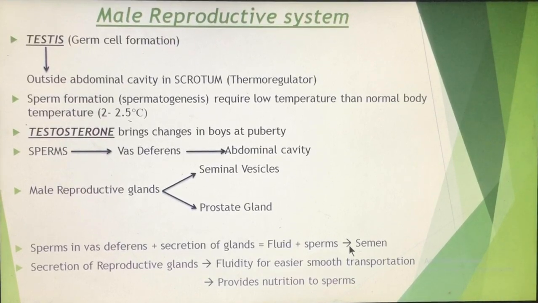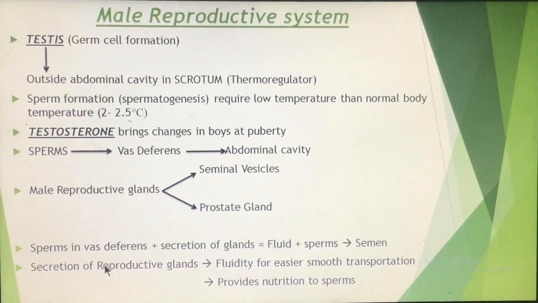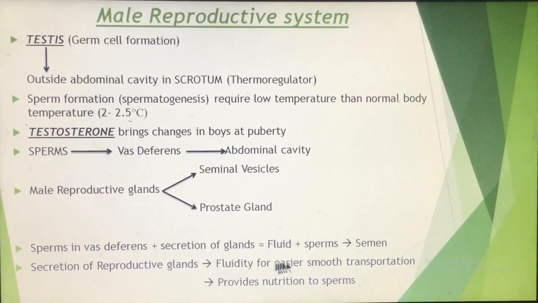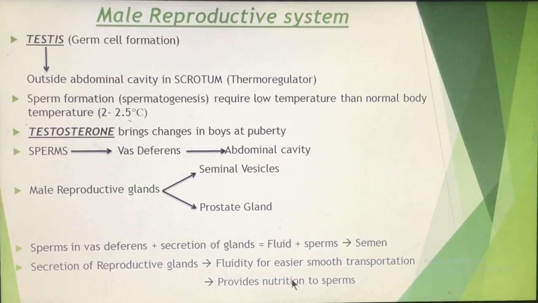So what is semen? Semen means the sperms which are present in a fluid. That fluid is the secretion of the male reproductive glands, that is known as semen. Now the function of the secretion of the reproductive gland is, one, it gives fluidity for easy and smooth transportation of the male gametes into the female reproductive organ. Second, these secretions provide nutrition to the developing sperms.